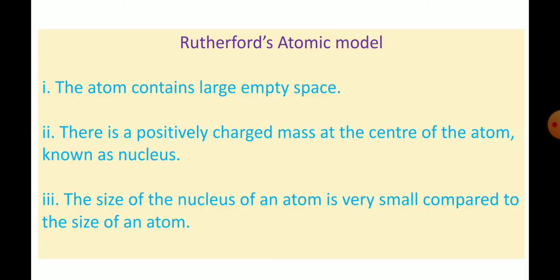Here, what are the things we have seen so far? We have seen Rutherford's atomic model. Once again, let me read and explain it. What is point number 1? An atom has a large empty space. Then point number 2 is there is a positively charged nucleus present at the center of an atom. Then the third one is the size of the nucleus is very small compared to the size of the atom.